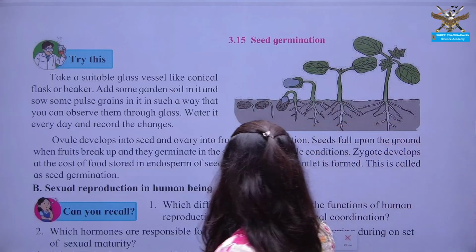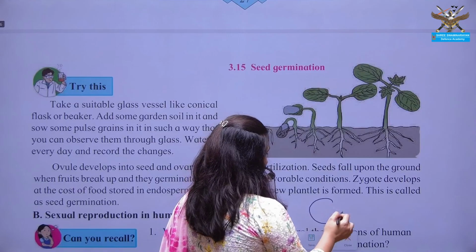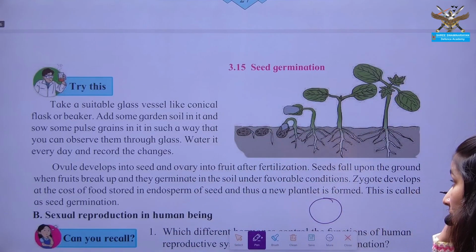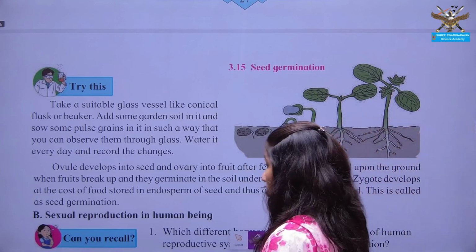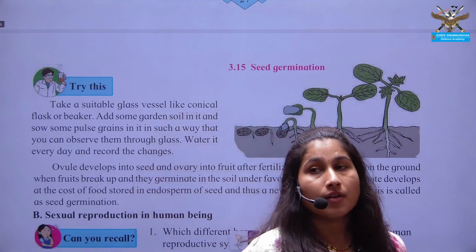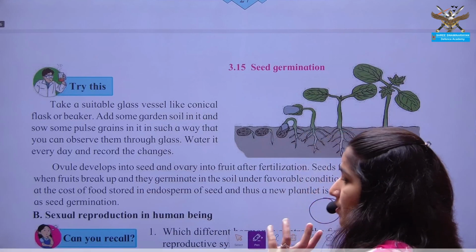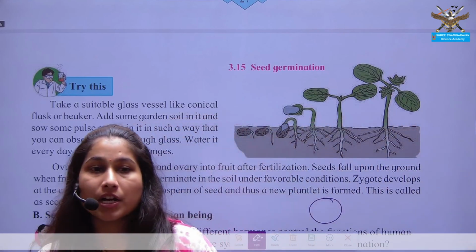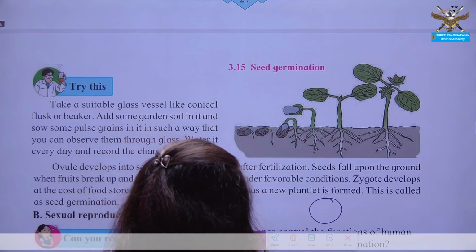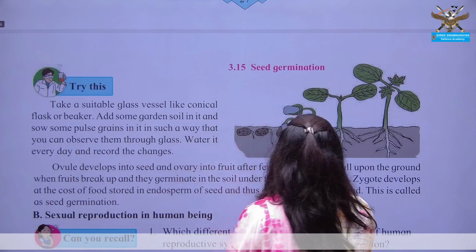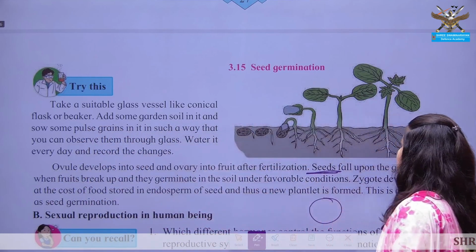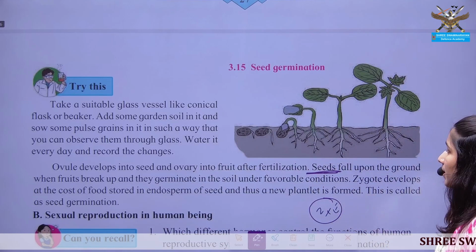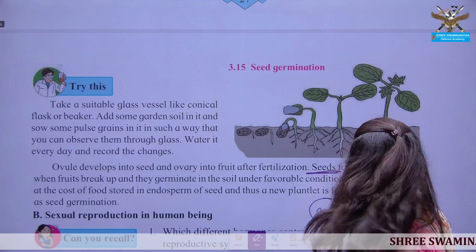Seed germination. Okay, the zygote is formed. It is stored, or it undergoes the process of dormancy. Whenever fertilization occurs in the plant, it's not necessary that it will always continue with the process of division and cell division. In case of seeds, the seed contains the zygote and endosperm. Okay, and the seed is a dormant stage.